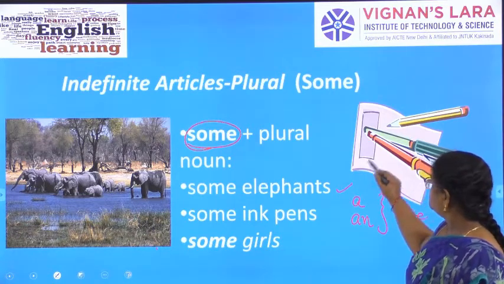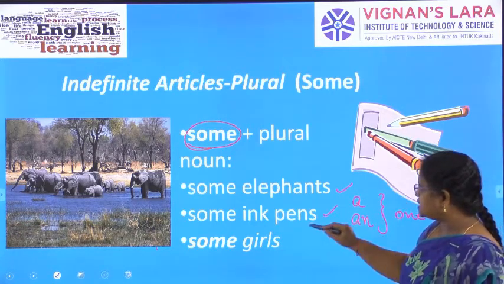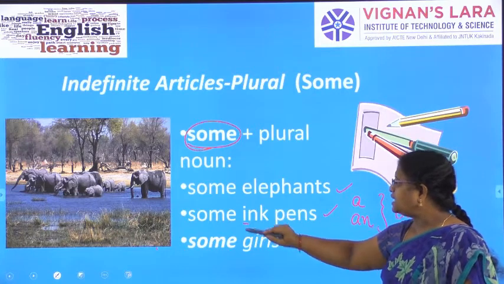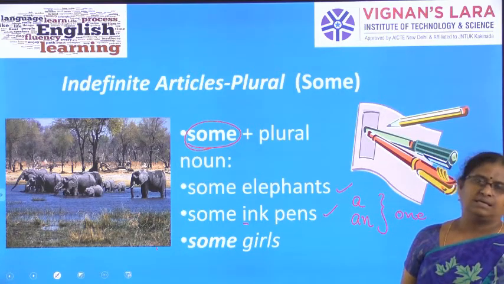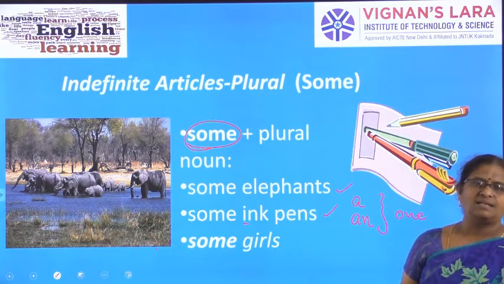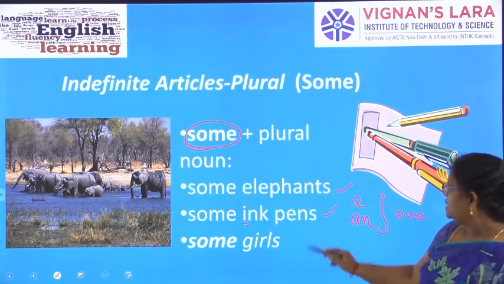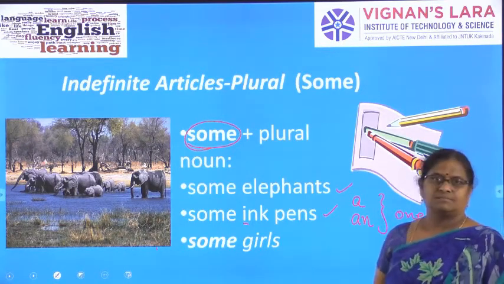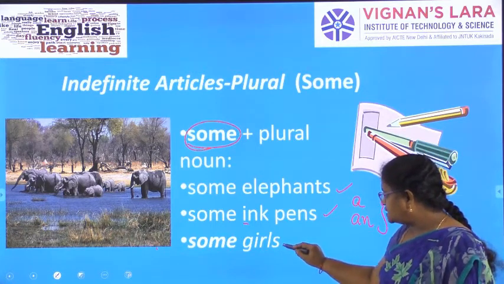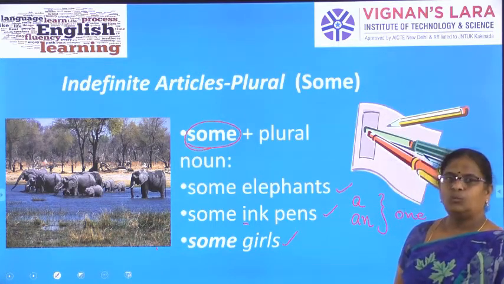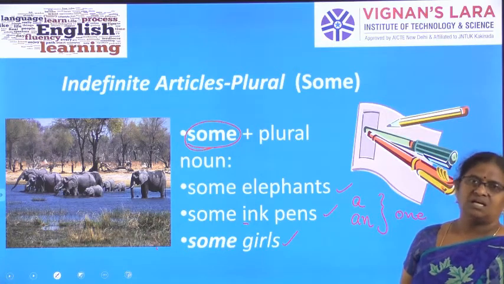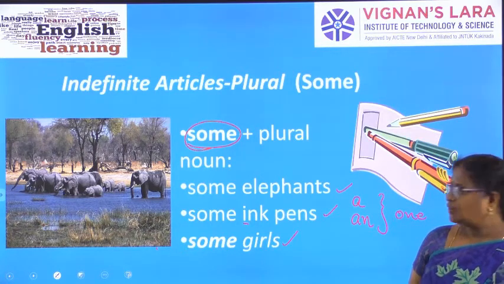We also use some ink pens. Actually, an ink pen, but some ink pens. Some girls. One girl, some girls.